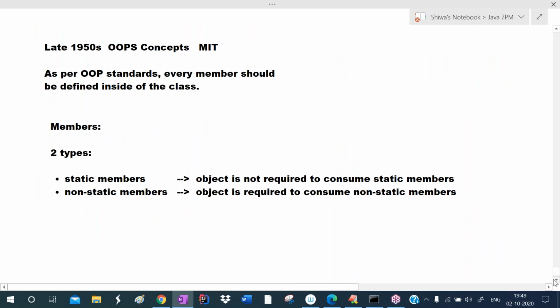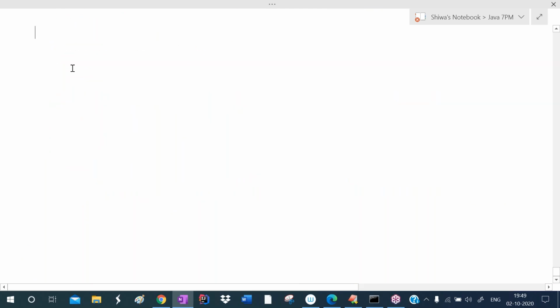So this is the structure of a Java program. Now I want to write one Java program. Listen. I want to print hello on the output screen. In the C language, to print hello on the output screen, we use one function, the printf function. In the double quotes, we write hello. This is in C language.